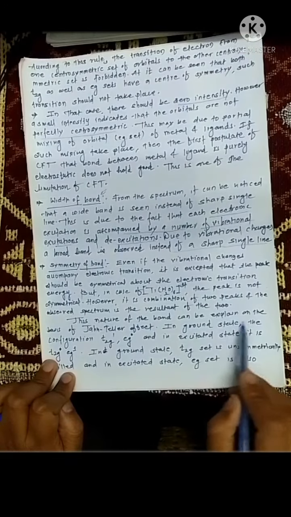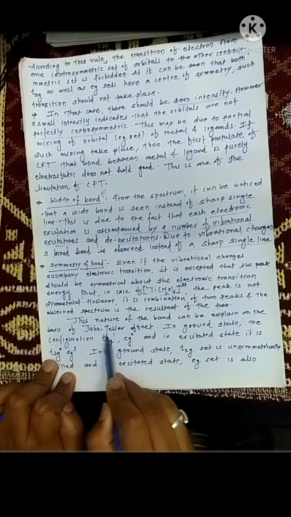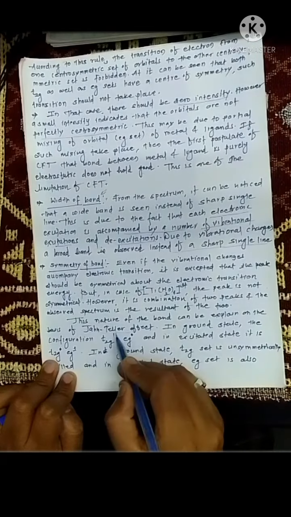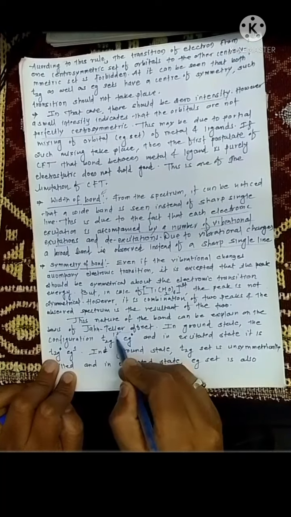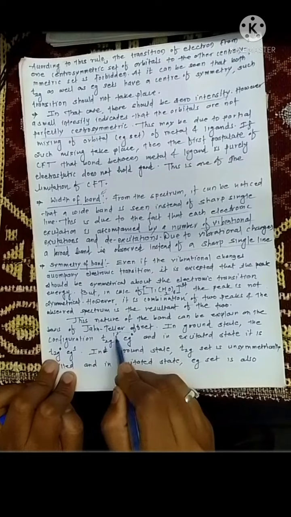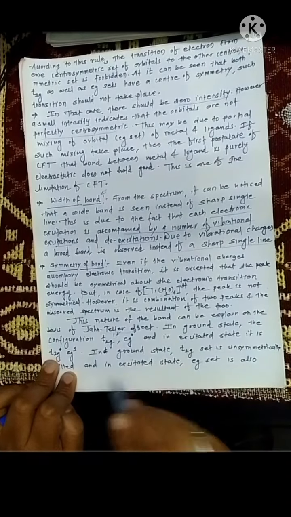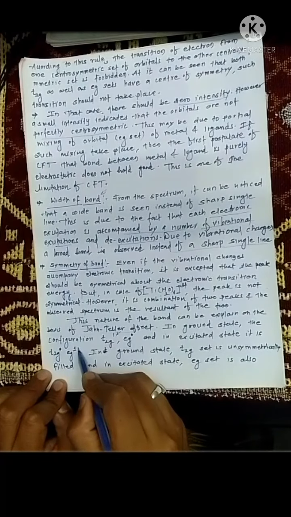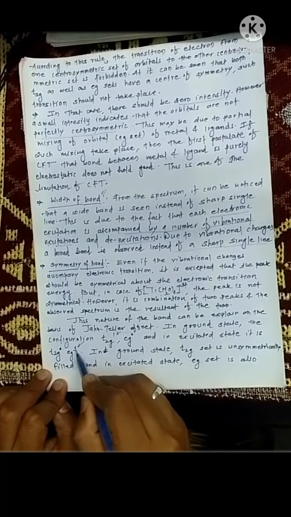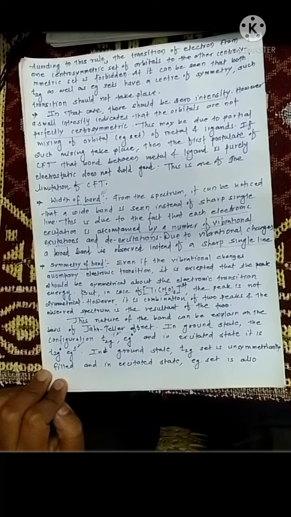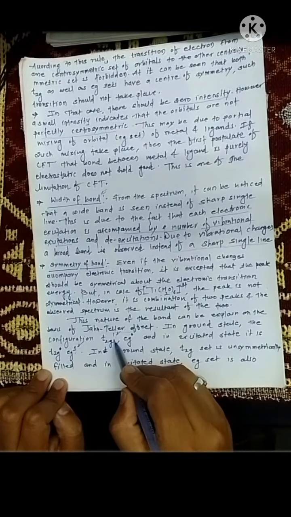This nature of the band can be explained on the basis of the Jahn-Teller effect. In the ground state, the electronic configuration is t2g1 eg0. In this case, in the ground state, the t2g orbitals are unsymmetrically filled, and in the excited state it is t2g0 eg1, and in the excited state the eg orbitals are unsymmetrically filled. And the condition of the Jahn-Teller effect we already discussed.